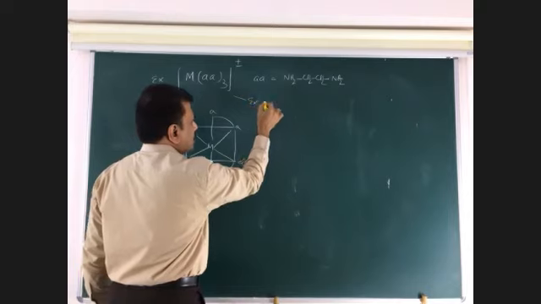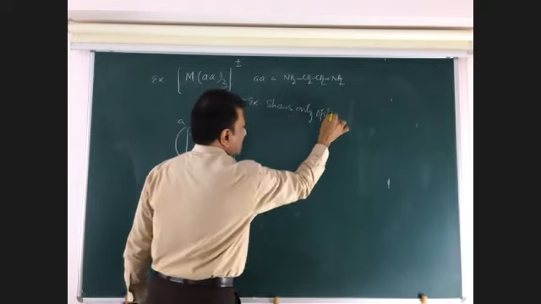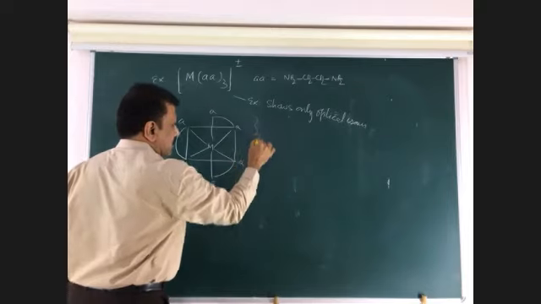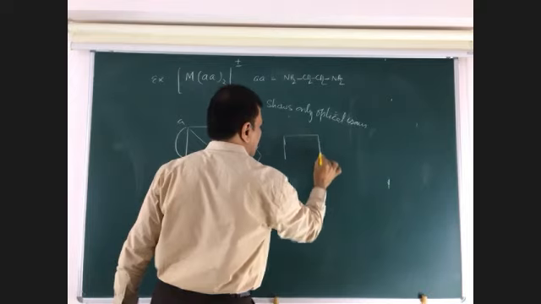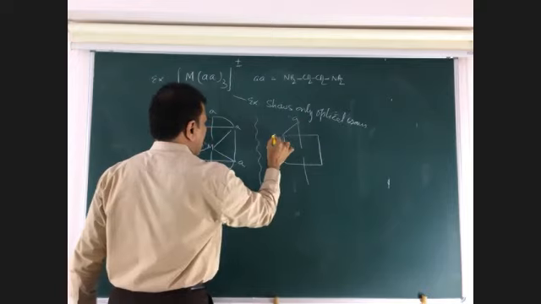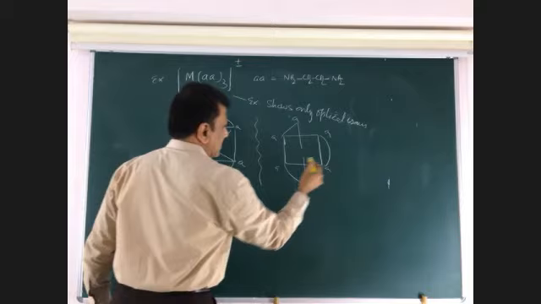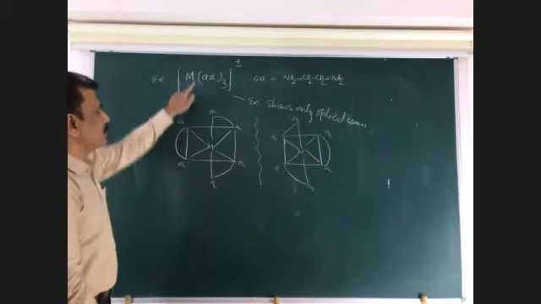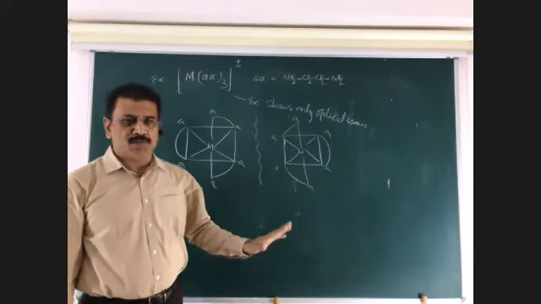This example shows only optical isomerism. Why? Because whenever this is placed in front of the mirror, we get this structure. A non-superimposable mirror image structure is obtained. AA, and here also AA, and likewise. These are non-superimposable, with the metal atom like this. So this type of example shows only optical isomerism, with no question of geometrical isomerism.